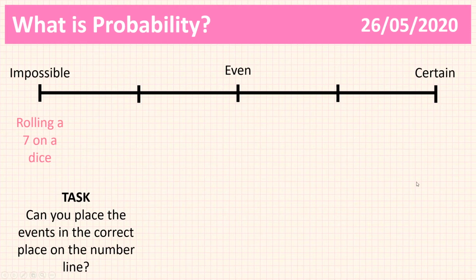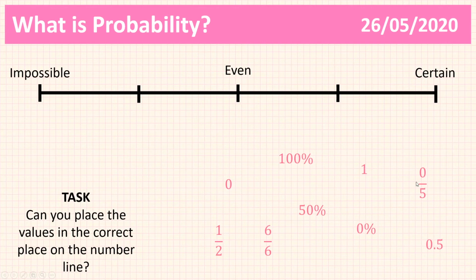So here's the next task that I'd like you to do. Remember, we were talking about being a bit more accurate. And the way we're going to be a bit more accurate is by using values. Right now we've been using words: impossible, even, certain, likely, unlikely if you wanted to. But to be a bit more accurate, we're going to use values. We are going to assign numbers to these words.